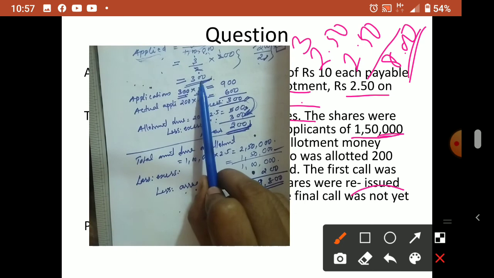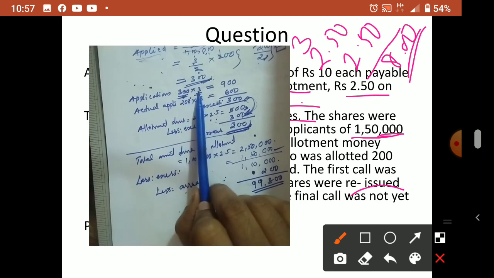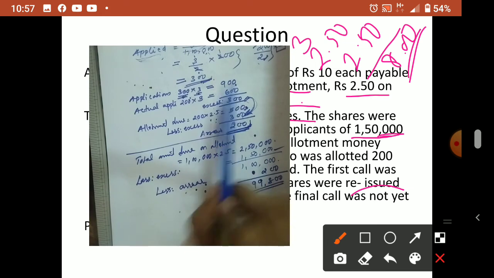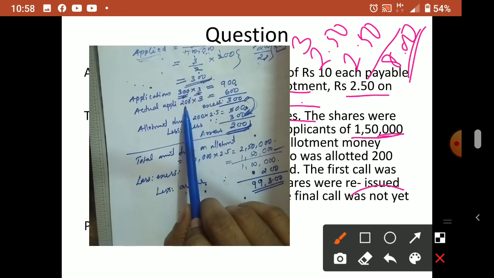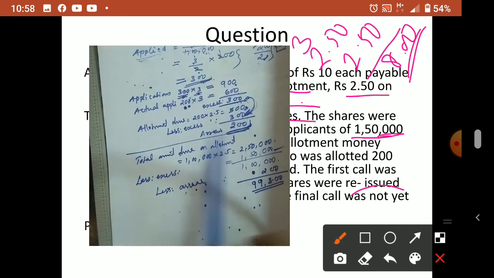Now for that particular shareholder, from the application stage onwards we will calculate his amount. The whole story we have to write. So 300 into 3, application money he sent 900. His actual application is only for 200, because why should he give excess money? No need, no. But already sent, that we have to adjust. So 200 into 3, 600. So excess is 300. Then allotment due, next stage, 200 into 2.5, so 500 rupees he has to pay. We adjusted excess 300, so the remaining arrear is 200.